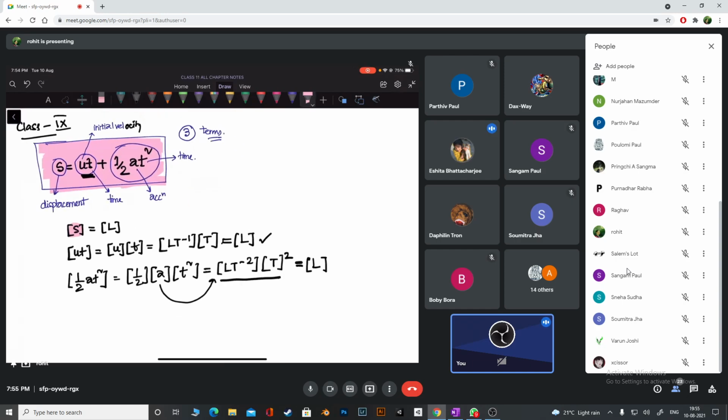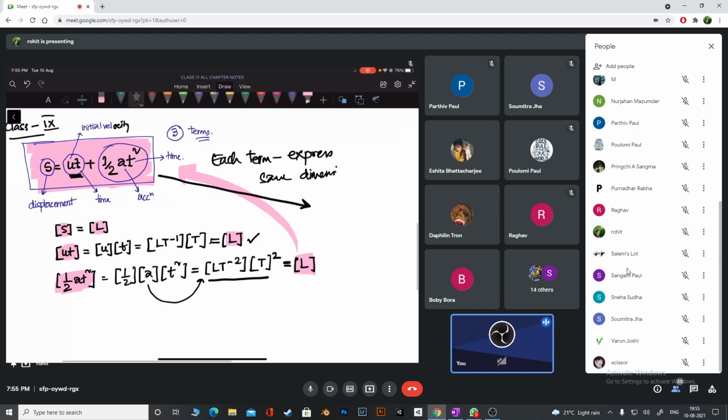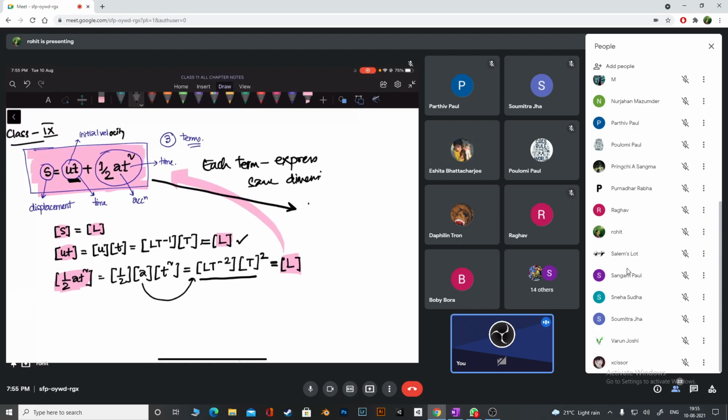Now check. Dimension of S is L, dimension of UT is also L, and dimension of this is also L. So do you agree that each term in this expression has the same dimension? Same dimensions. So I can comment that the formula given to us, the expression given to us, is dimensionally correct. Can you understand?